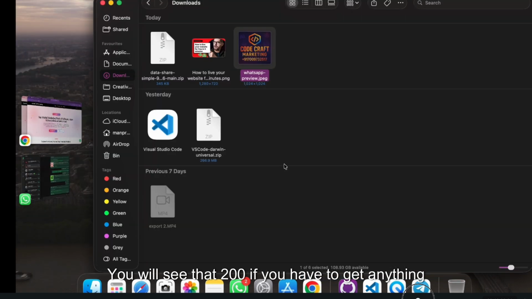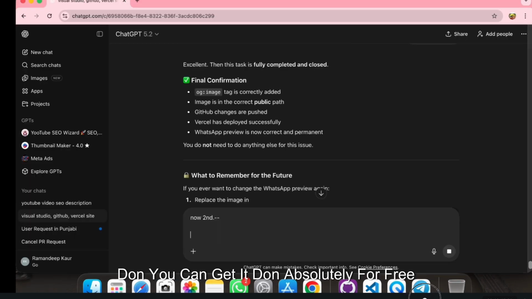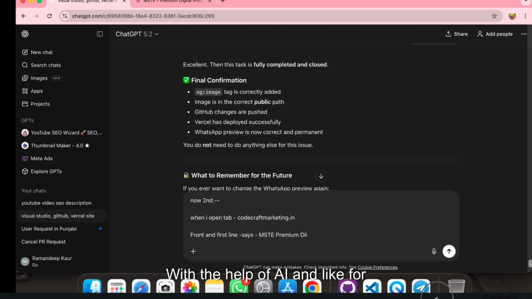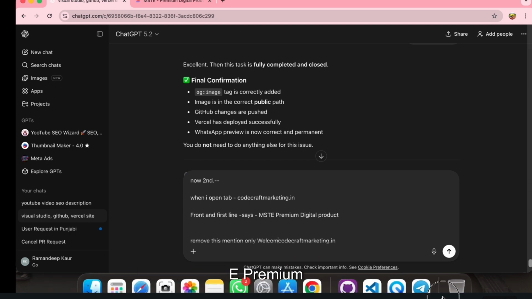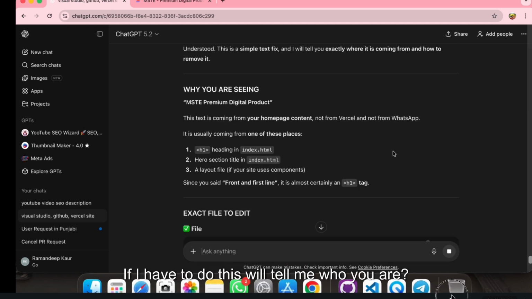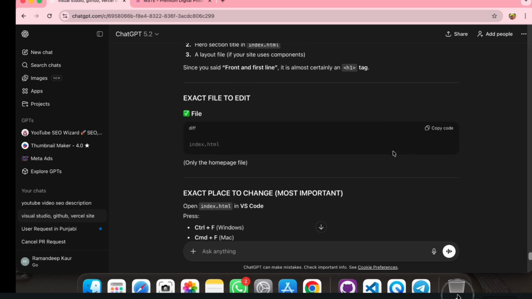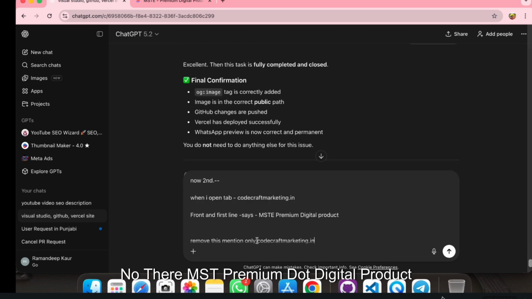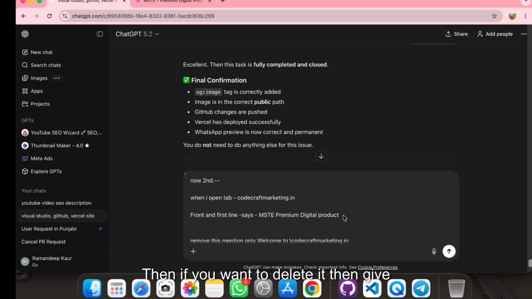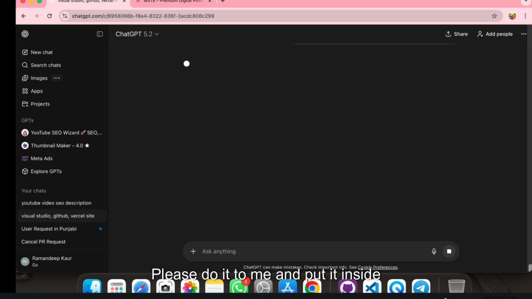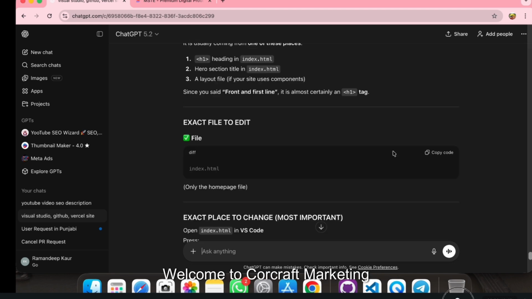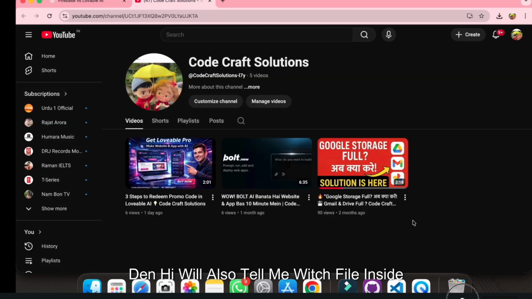So if you have to get anything done, you can get it done absolutely for free with the help of AI. For example, what I have inside the Codecraft marketing front end is MSTE premium. If I have to change this, he will tell me. The MSTE premium digital product that is at the top, inside the tab, if you want to delete it, then please put welcome to Codecraft marketing instead. Then he will also tell me which file and what to replace.